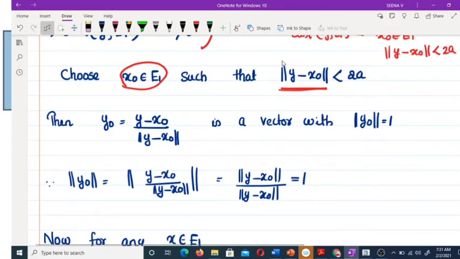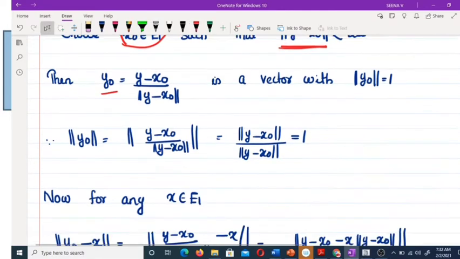Now then choose y naught as y minus x naught divided by norm of y minus x naught. Okay. Then what is norm of y naught? Norm of y naught is 1. Now norm of y naught is equal to norm of this.